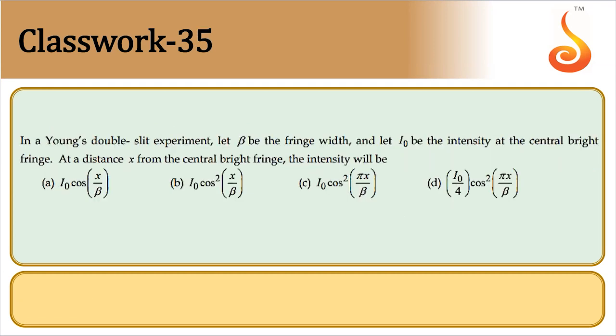In Young's double slit experiment, let beta be the fringe width and let I naught be the intensity of the central bright fringe. At a distance x from the central bright fringe, the intensity will be: I naught cos x by beta, I naught cos square x by beta, I naught cos square pi x by beta, or I naught by 4 cos square pi x by beta.